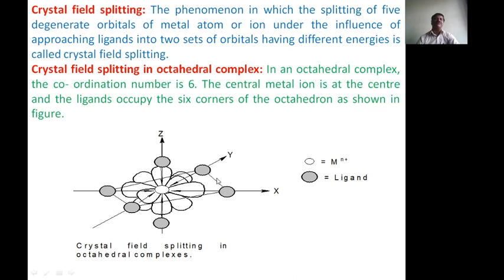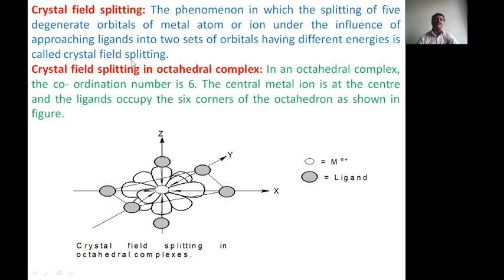Now come to crystal field splitting. Crystal field splitting means the phenomenon or process in which the 5 degenerate orbitals of a metal atom or ion, under the influence of approaching ligands, split into two sets of orbitals having different energies.